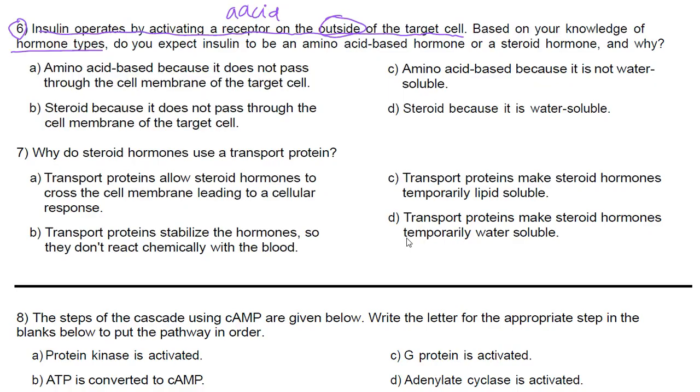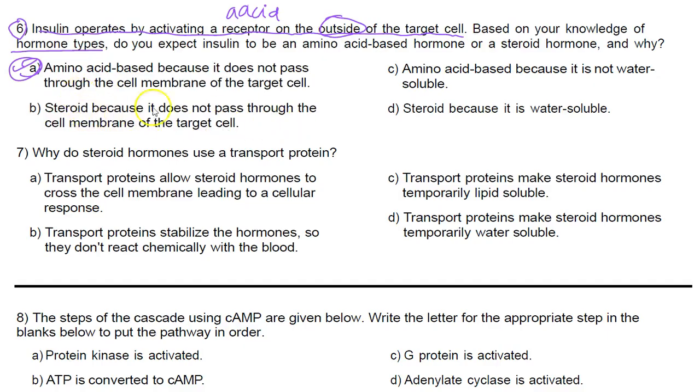So let's go ahead and go through the answer choices. Amino acid-based because it does not pass through the cell membrane of the target cell. We know that's correct, right? Automatically, we know that's correct. Let's go ahead and read the other choices because this is exactly what we just said. And sometimes that kind of works out perfectly when you break down the actual question, and then you can easily identify the answer.